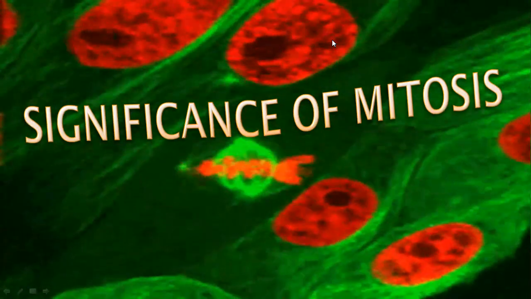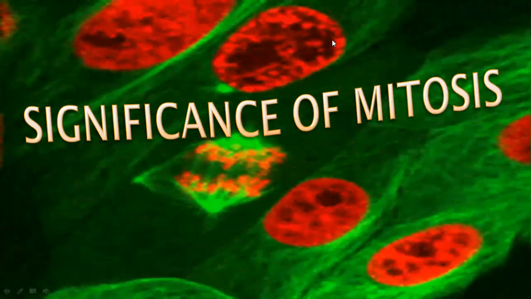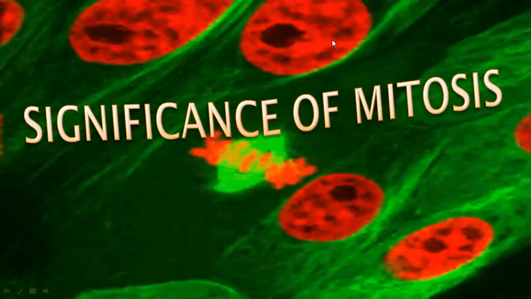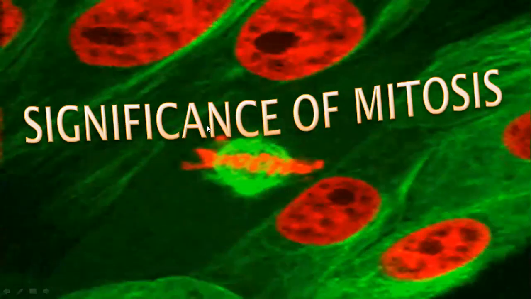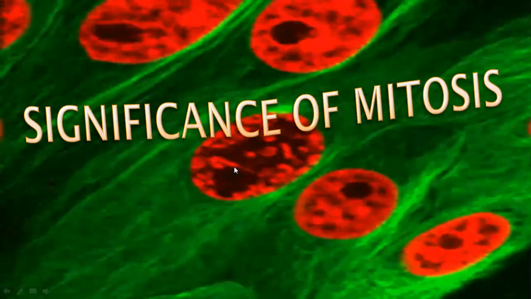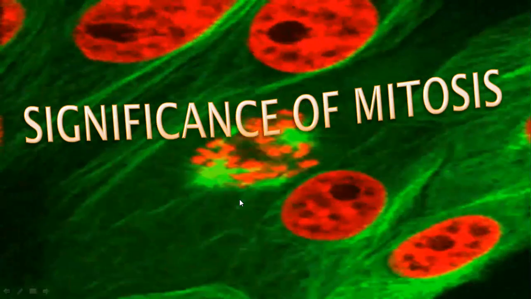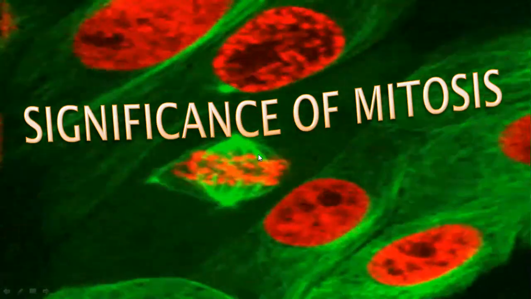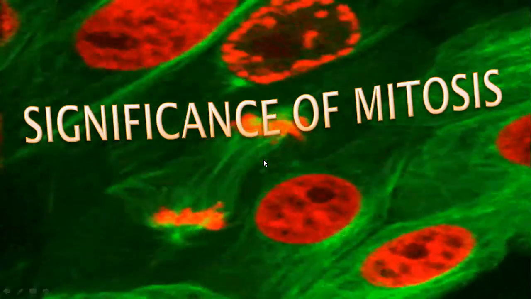First of all, we will see about significance of mitosis. If you remember the previous lecture, in mitosis we have studied about the cell, the previous cells or parent cell is divided into two cells which is having equal number of chromosomes, that is called diploid eukaryotic cell.